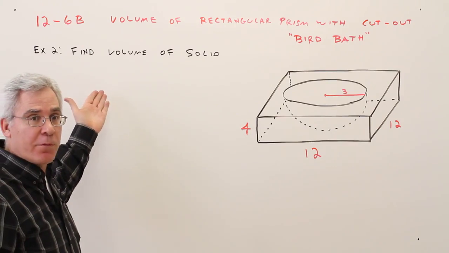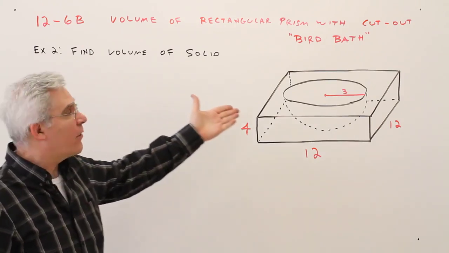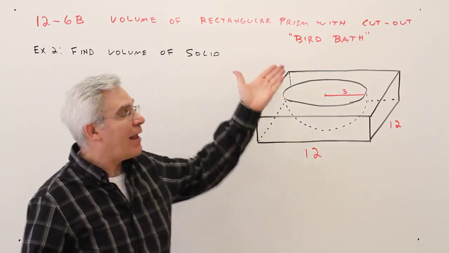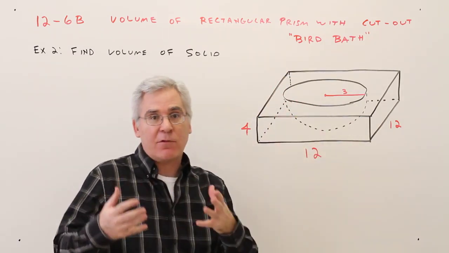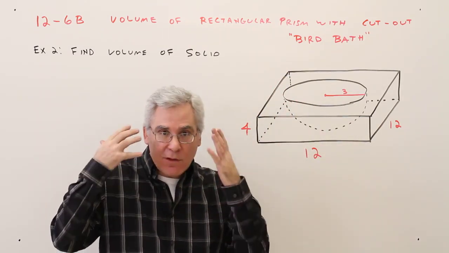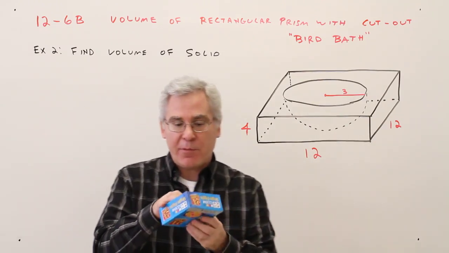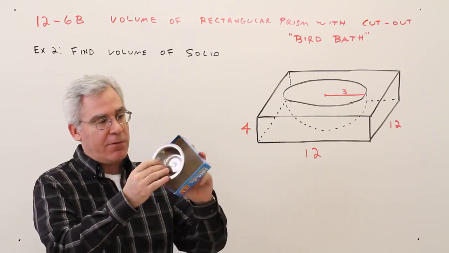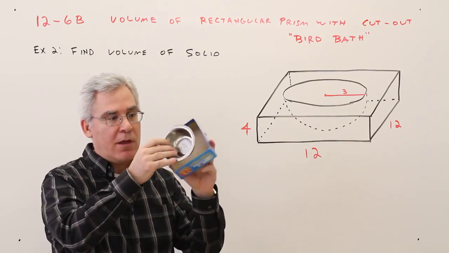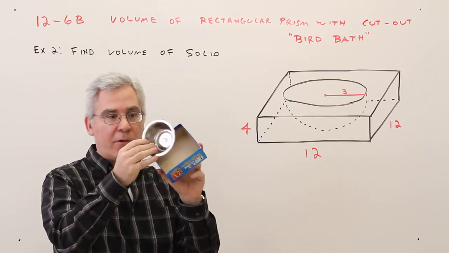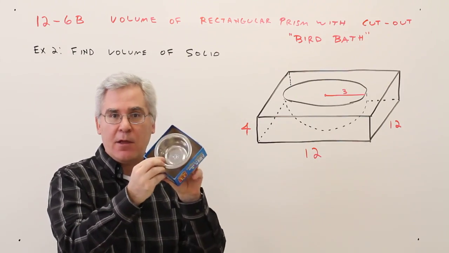Here's example 2 from your notes. Find the volume of the solid shown. Again, I like to relate these objects to things in real life, just to get a connection and see if I can understand it better. Alright, so I also have a little demonstration here. You can think of this as the rectangular prism, and this is the hemispherical cutout, and this would be the bird bath.